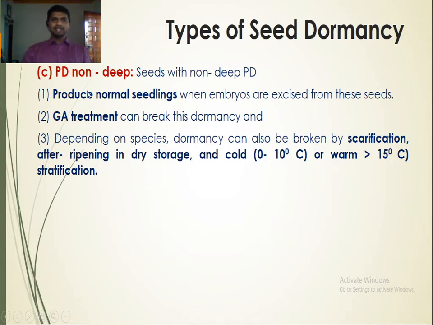So this is the third type, physiological dormancy.